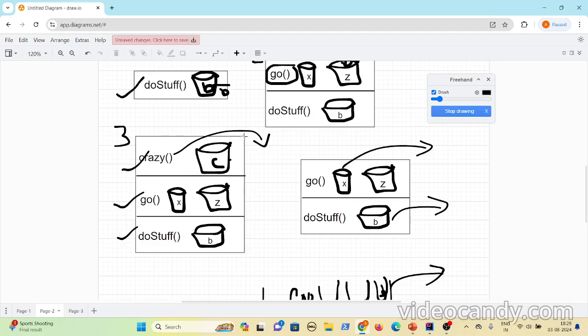When you look at this particular stack, what you can say is, okay, do stuff off method execution has started but has not completed, and go off method execution has also started but is not yet completed, and crazy off method execution has also started but not yet completed. Whatever method is present on the top of the stack, that is the current method that is getting executed. If the method execution is completed, it will no longer be present on the stack.